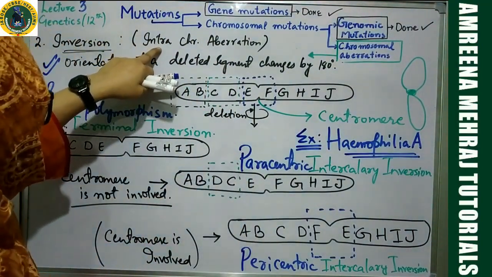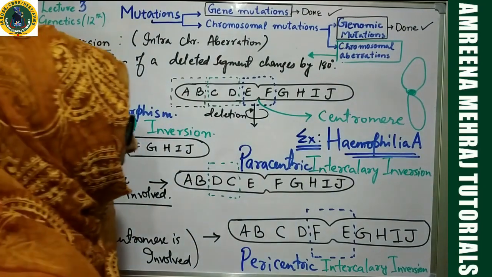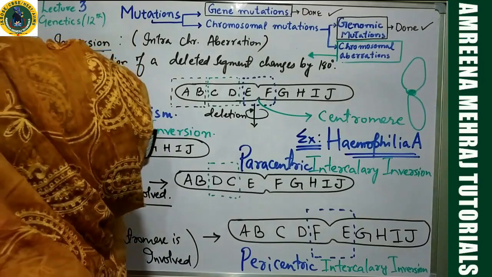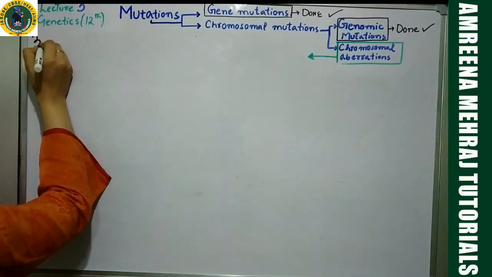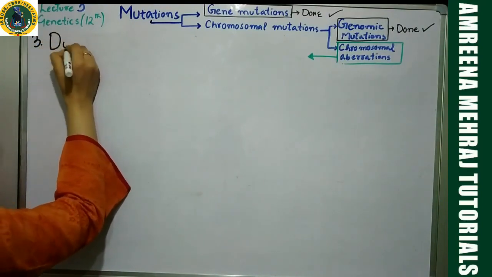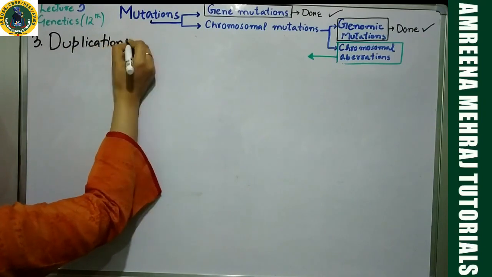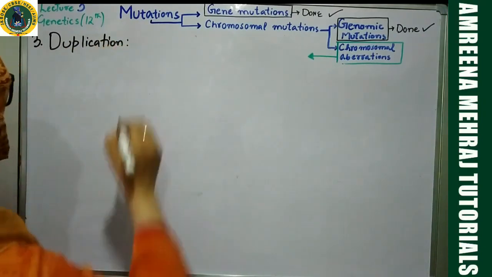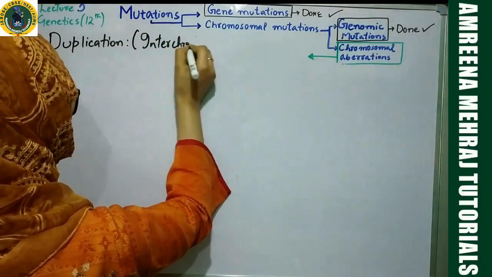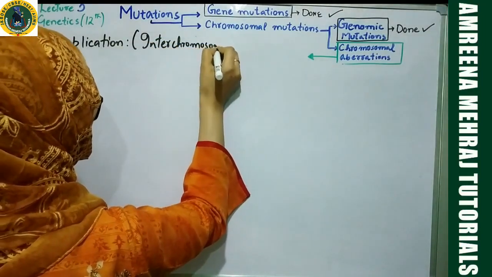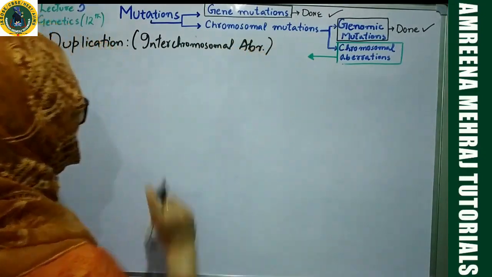Now let us take up the interchromosomal aberration. In that we will first of all discuss the type which is called duplication. Duplication is a type of interchromosomal aberration.